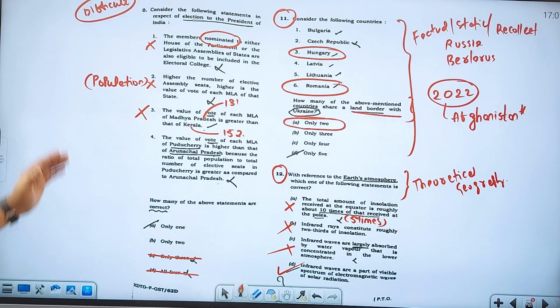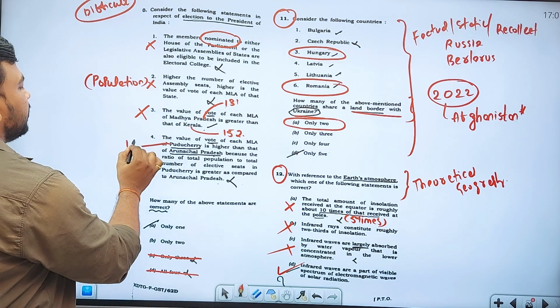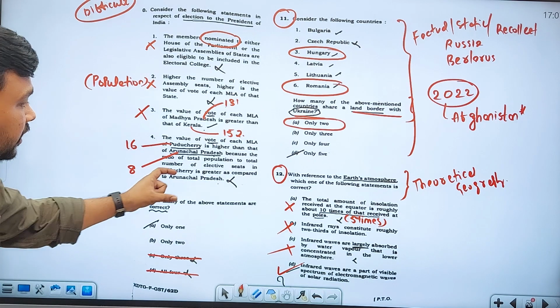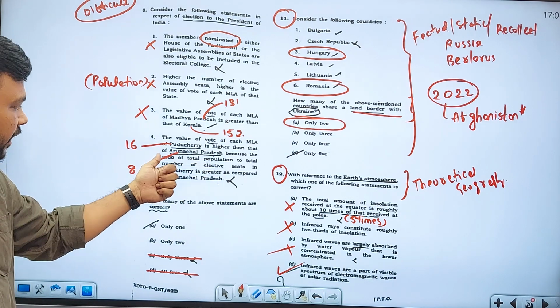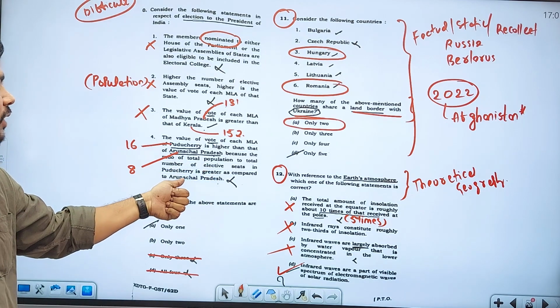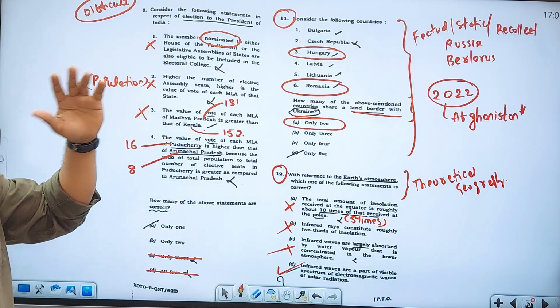Okay. Then he has given that the value of vote of each MLA of Puducherry is higher than that of Arunachal Pradesh. Yes, it is 16 for Puducherry. When it comes to Arunachal Pradesh, it is 8. And he has said that it is because the ratio of total population to total number of elected seats in Puducherry is greater as compared to Arunachal Pradesh.